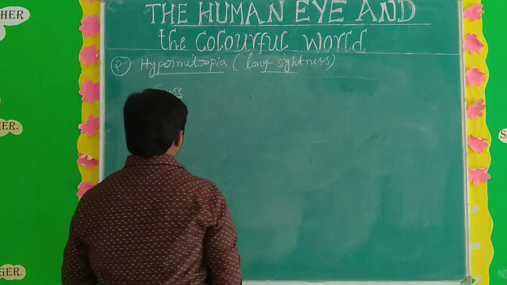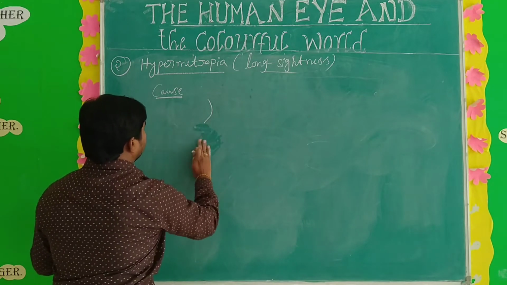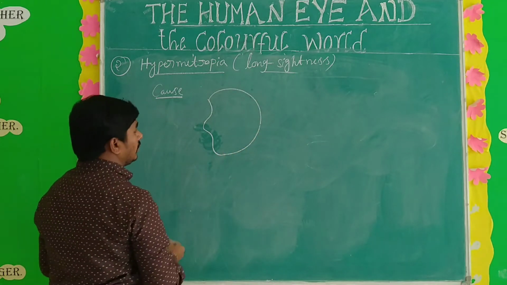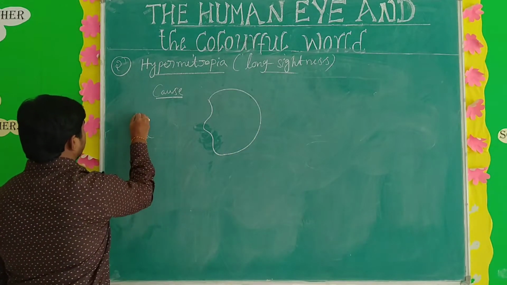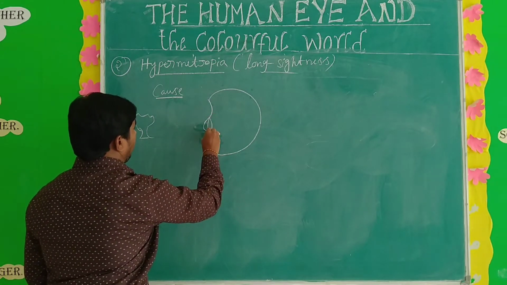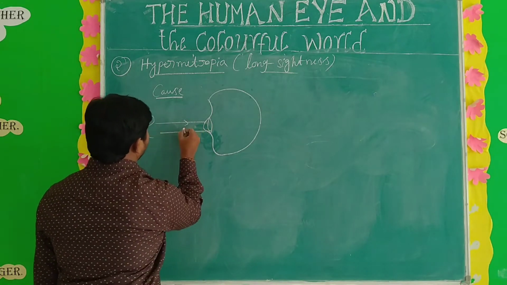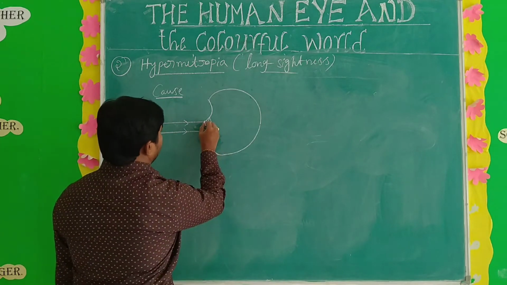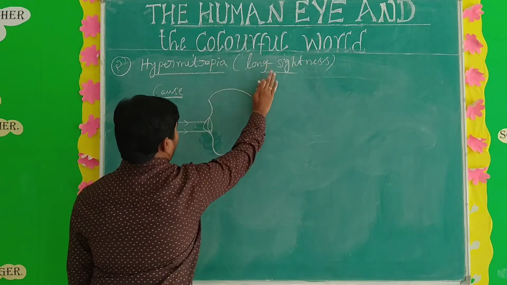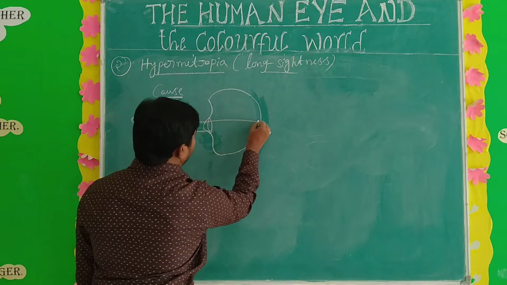In hypermetropia, what happened? So actually this is the normal eyeball. This object is there, and inside, the convex lens is there. Rays come like this. Due to what I said, the size of the eyeball decreases. So actually the image is formed here.